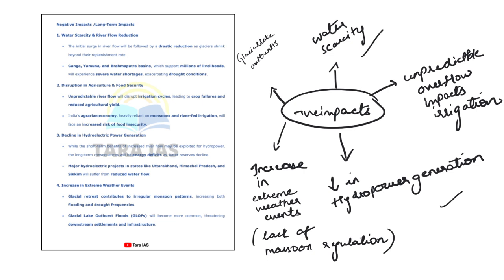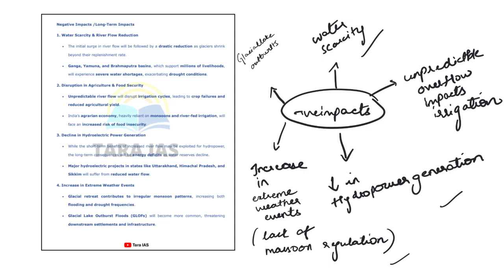Reduction in hydropower generation. And next, increase in extreme weather events. Can you please try brainstorming and link this out? Basically, due to the presence of these Himalayan glaciers in the north, it acts as a barrier for cold winds coming from Central Asia.